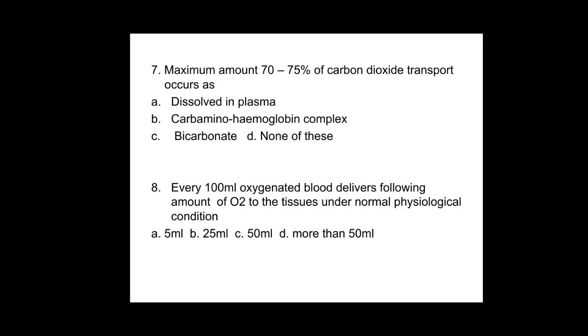Option C is the right answer for question number 7. Eighth one, every 100 ml of oxygenated blood delivers the following amount of oxygen to the tissues under normal physiological conditions. Every 100 ml of oxygenated blood delivers 5 ml of oxygen to the tissues. Hence, for question number 8, the answer is option A.